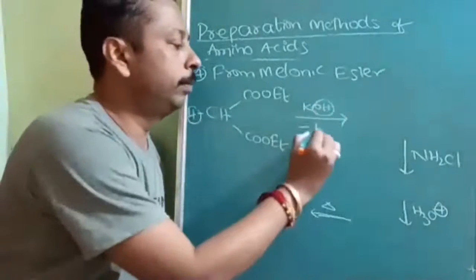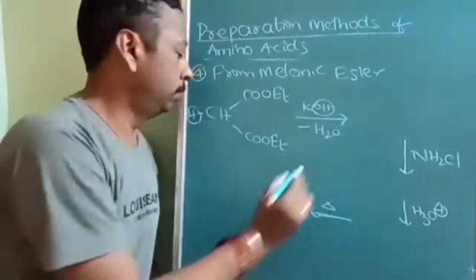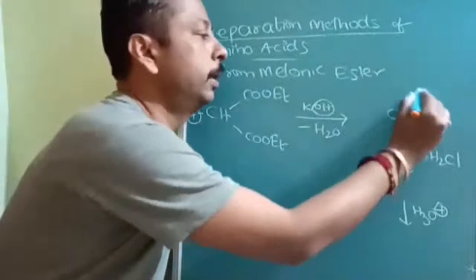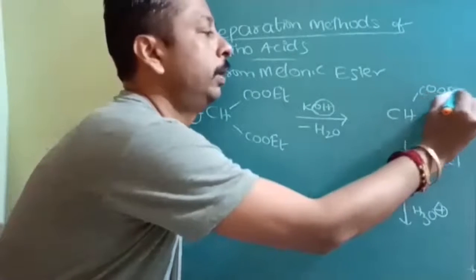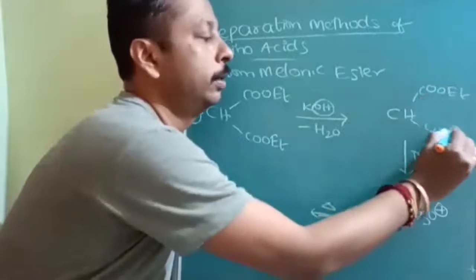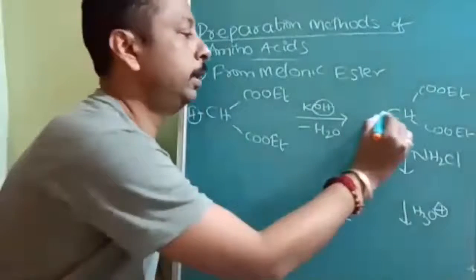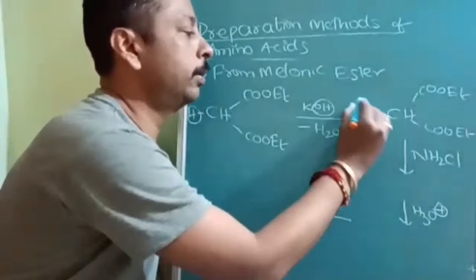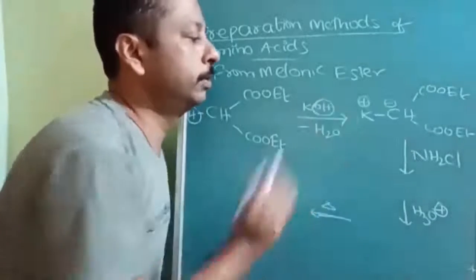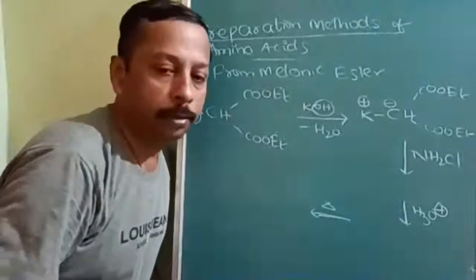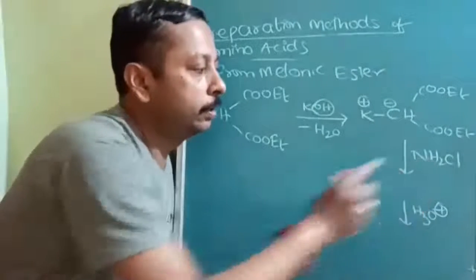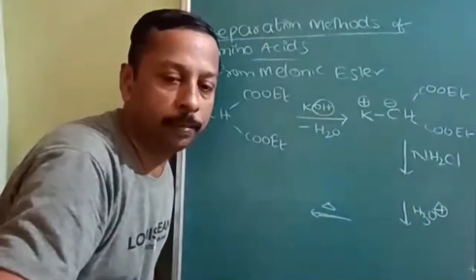This OH will be removed as H2O. Then CH COOEt. Organic should be learned by interrogation. This will be K positive, this will be negative. Now tell me, when I react this with NH2Cl, what will be produced?